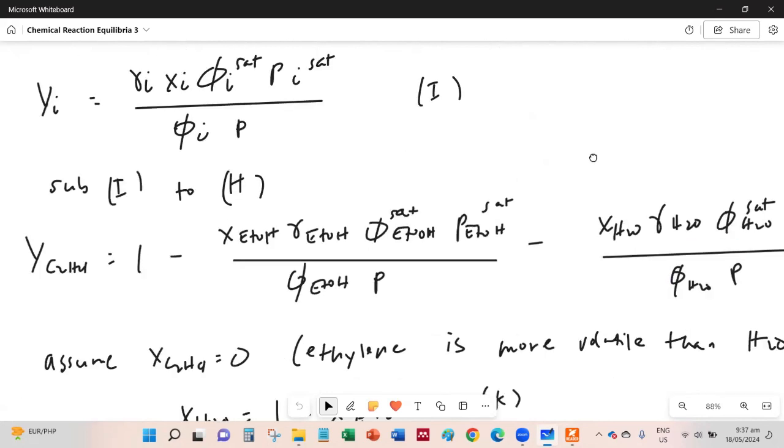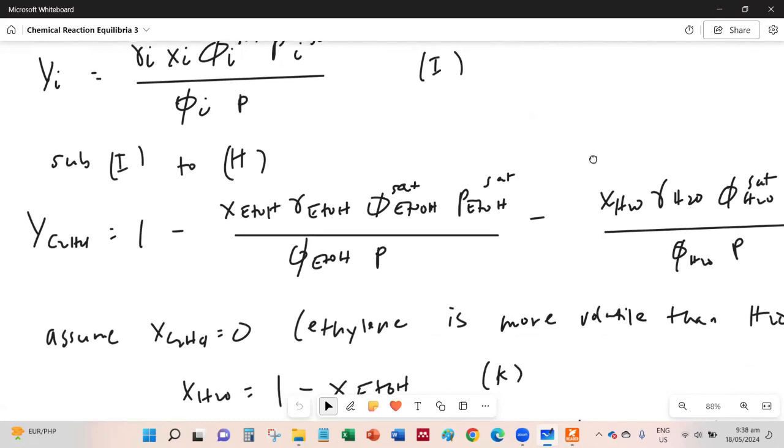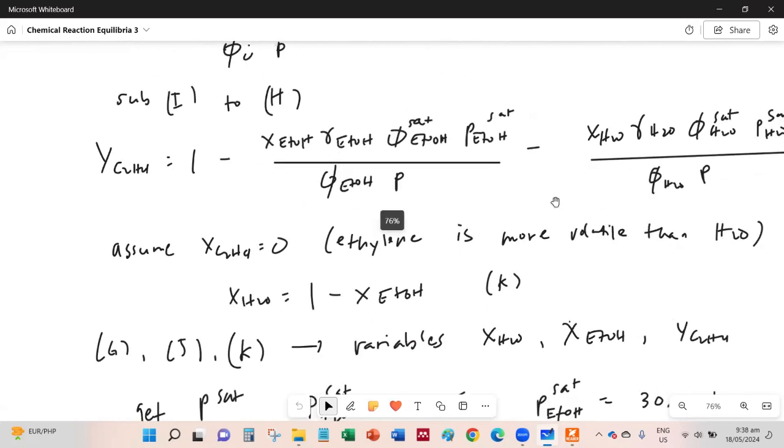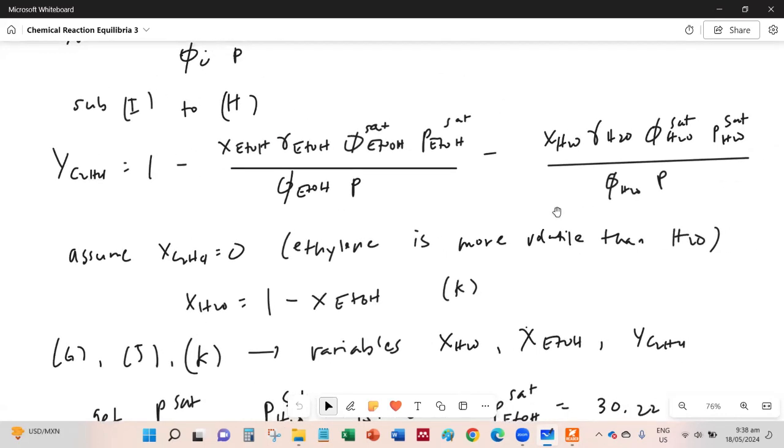So now we have an equation for the mole fraction of ethylene expressed in terms of the mole fractions of ethanol and water, their activity coefficients, their saturation fugacity coefficients, their pressure at saturation, and also the fugacity coefficient of the pure species.